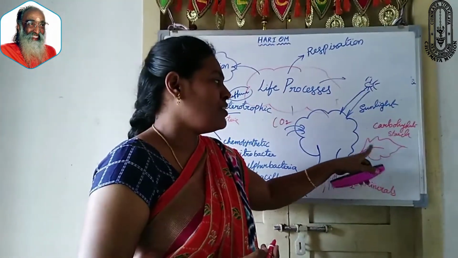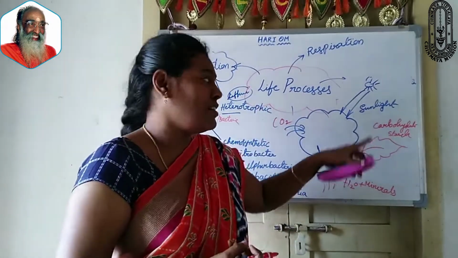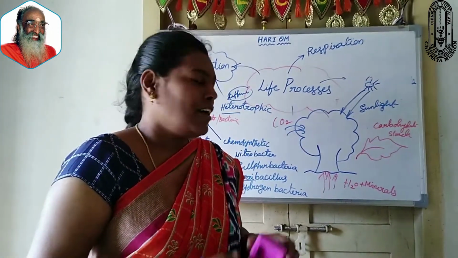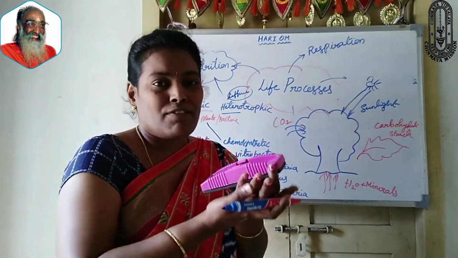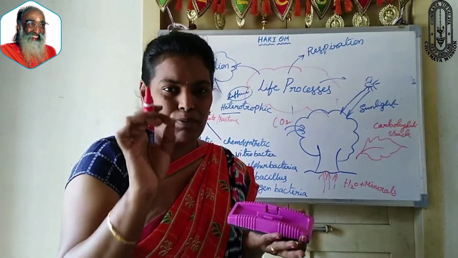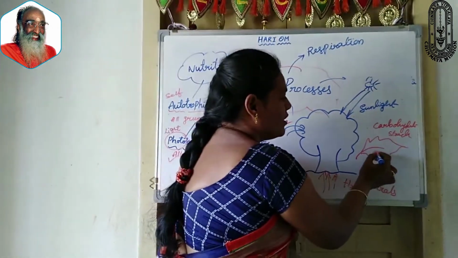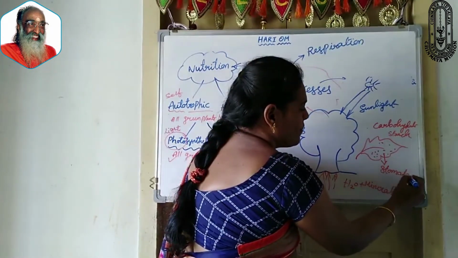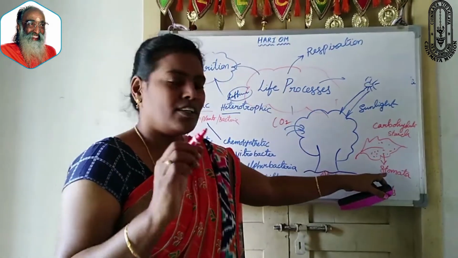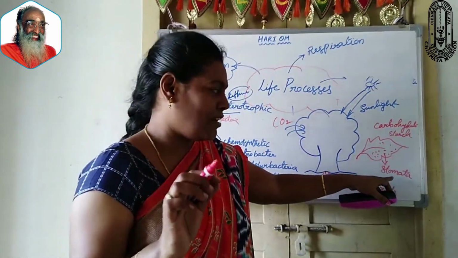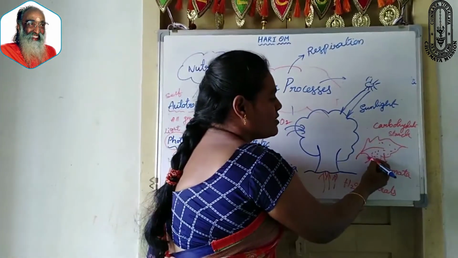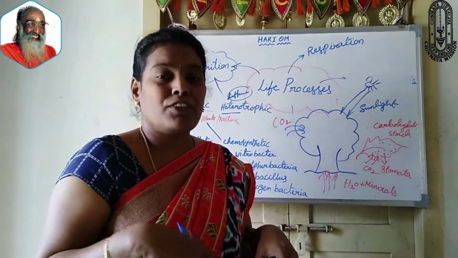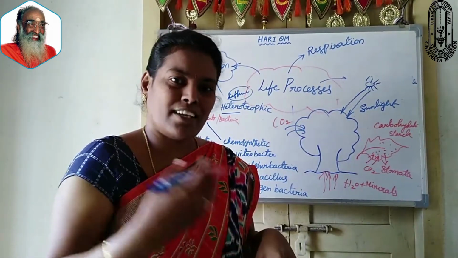Okay, and how does the leaf absorb all the sunlight, carbon dioxide, water and minerals? You all know that the underside, the lower side of the leaf, contains small tiny pores which are called stomata. On the leaf surface, small tiny pores are present which are called stomata. Through these stomata, it receives carbon dioxide from the atmosphere. Into the atmosphere, how does this carbon dioxide come?